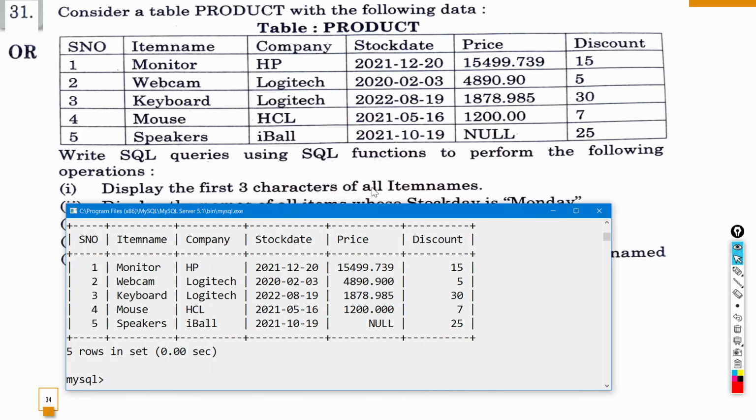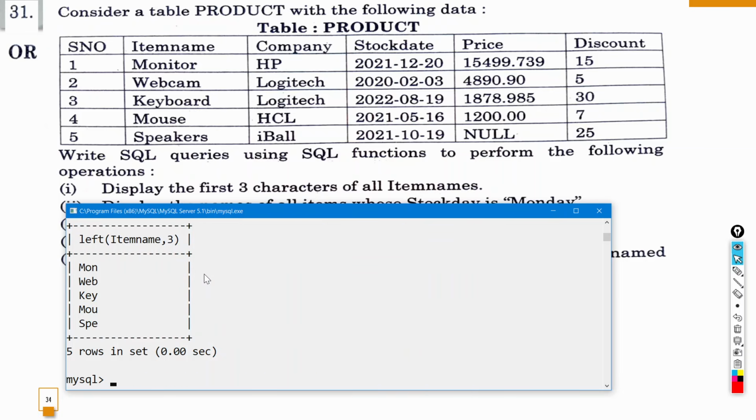So display the first 3 characters of all items. तो item name जो है उसके पहले 3 character दिखाने. So we'll use select and then left, okay, then item name comma 3 and then table name, that is from and then product. So this is the correct answer. So it will display the first 3 characters of all the items. सारे item के पहले 3 character item name में से fetch कर लेगा, दिखा देगा. The second question